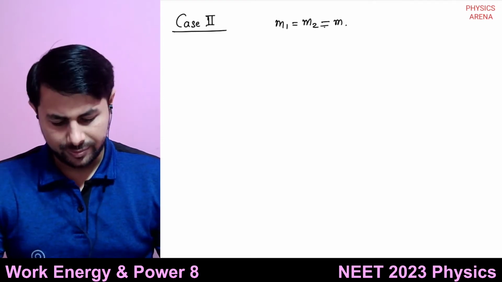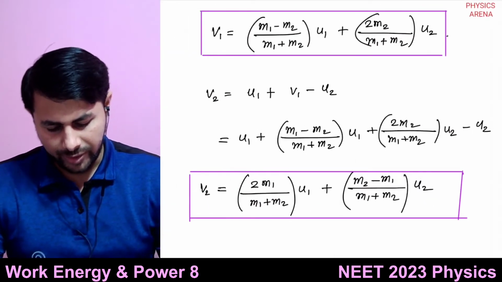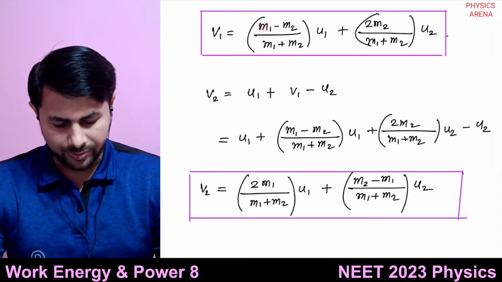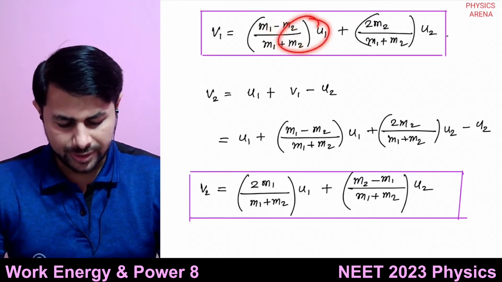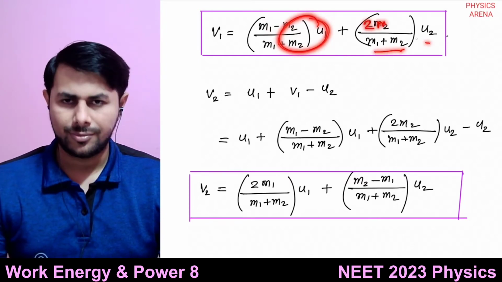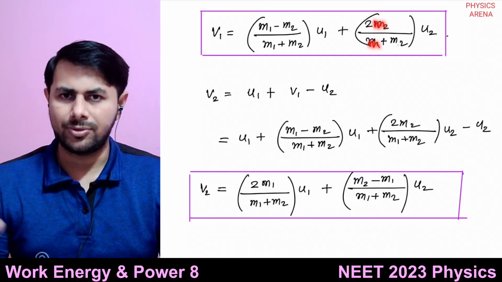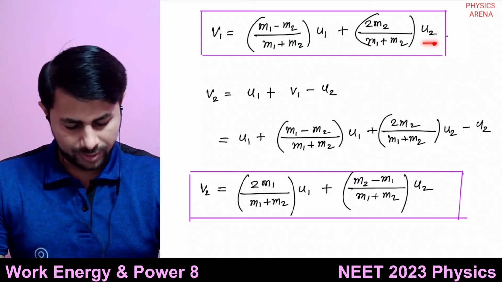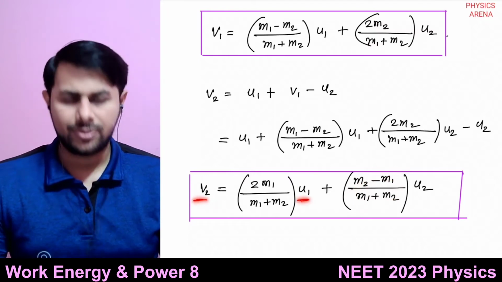Then what will happen? Okay, so if we substitute that in this equation, v1 is equal to this thing multiplied by u1. So if m1 is equal to m2, this is 0, so 0 times u1. This term will become 0. This is 2m divided by 2m multiplied by u2, because m1 is equal to m2 equals m, and m1 plus m2 is m plus m, that is 2m. So v1 becomes u2, and you can see this term will become 0 and v2 will become u1.